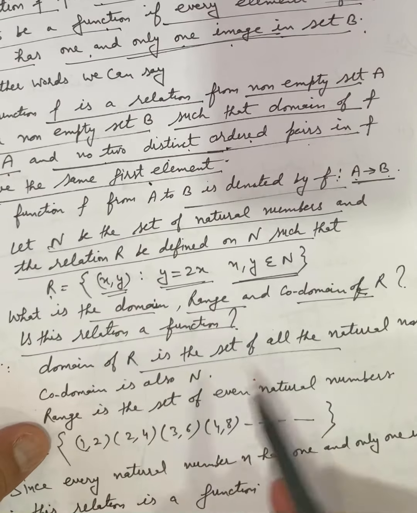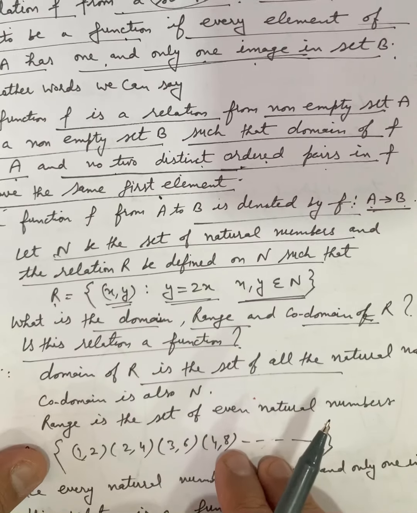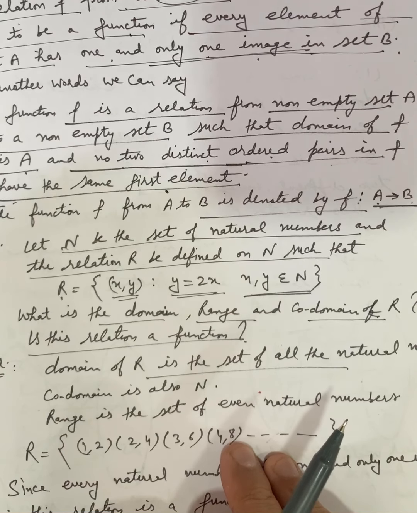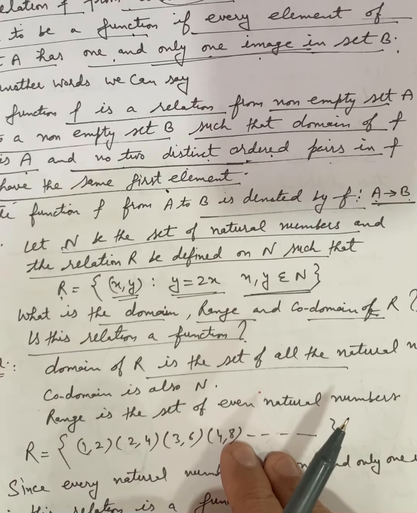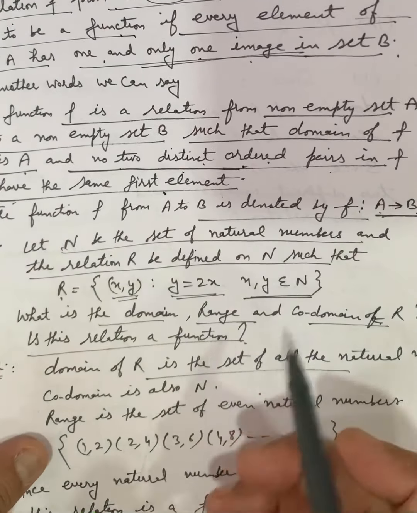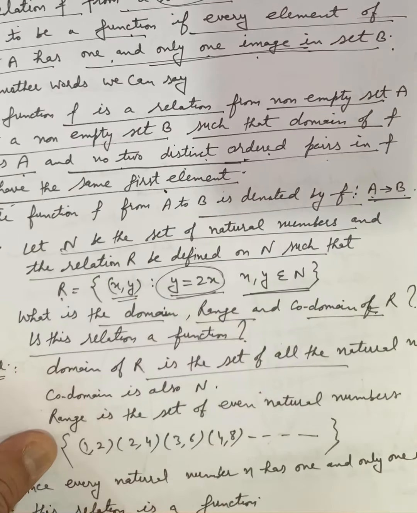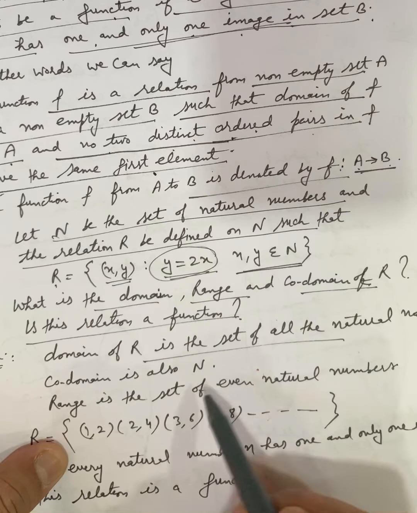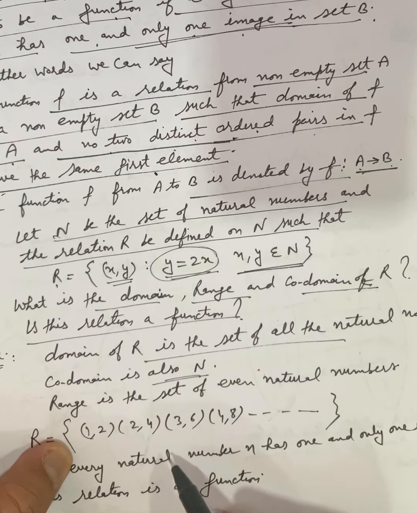Domain of R is the set of all natural numbers. When we put x equal to 1, y will be 2. When x is 2, y will be 4. Similarly for 3, y will be 6. y will be double of x. So the domain will be the set of all natural numbers.